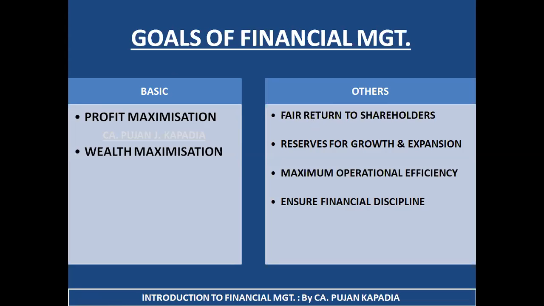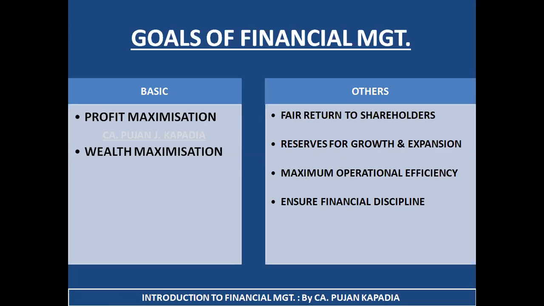Second is reserves for growth and expansion. I need to keep in mind my requirements for growth and expansion, and I need to earn by keeping that particular point in mind. So I need to create appropriate resource for that particular purpose. Next is maximum operational efficiency. I need to see to it that the efficiency with which all the operations or the transactions are being carried out in my particular business are at optimum.